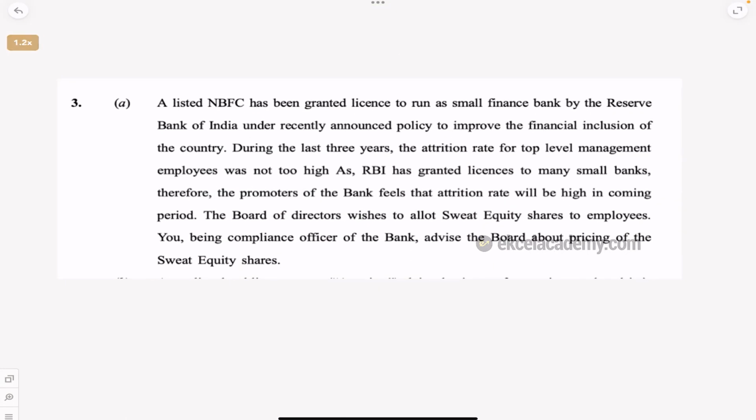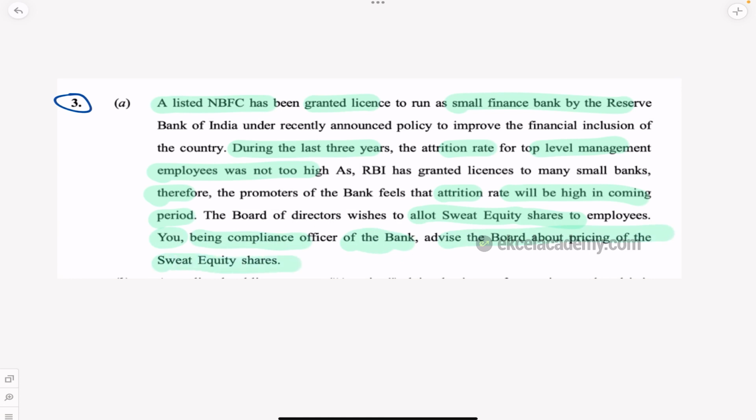Next. So next question, again over here, they are talking about an NBFC. The NBFC has been granted a license to run a bank, etc. During the last 3 years, the attrition rate of top level management is very high. Okay, as RBI granted licenses for many small banks, promoters of banks feel that the attrition rate will be high in the coming period. The board of directors want to allot sweat equity shares to employees. See, they've given you some facts of the case. So after that, you have to give your opinion. You, being the compliance officer of the bank, advise the board about the pricing of the sweat equity shares. So how should the sweat equity shares be priced?